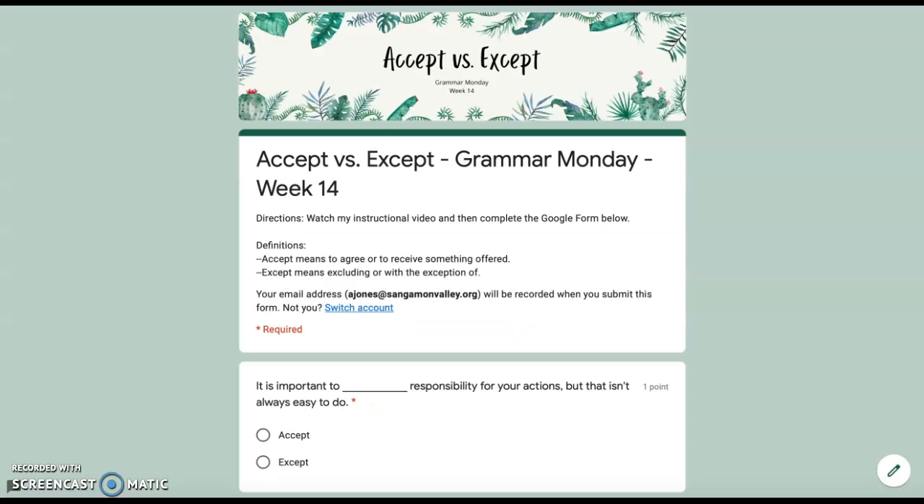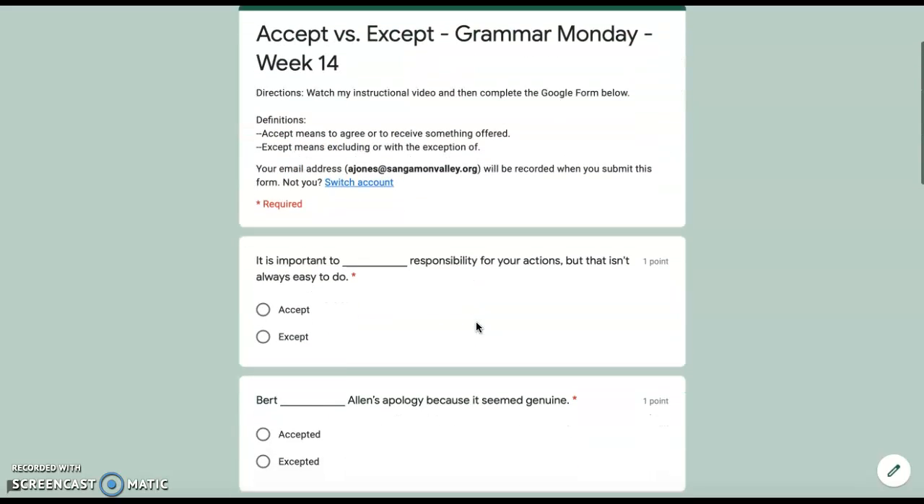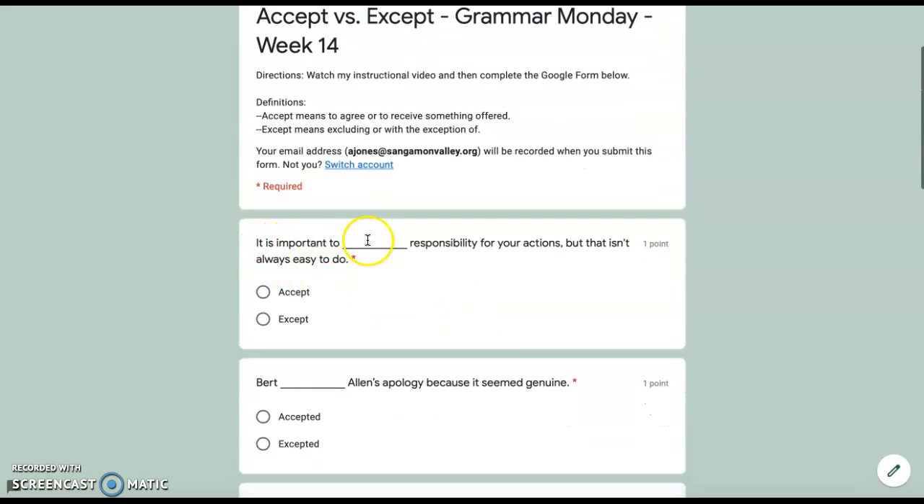Alright, now, for your assignment, you have the Grammar Monday activity. I've included the definitions up here. You've got 10 questions to get done. Let's go ahead and do the first one together. It is important to blank responsibility for your actions, but that isn't always easy to do. In this case, we would want this version.